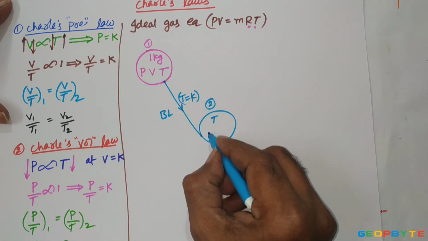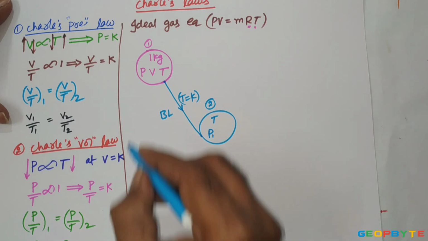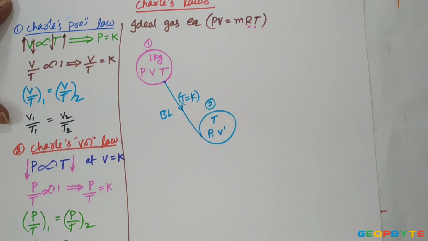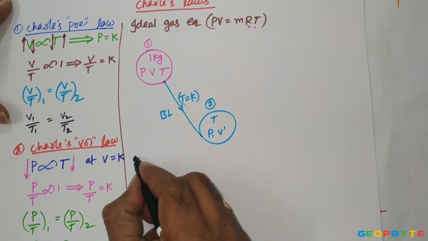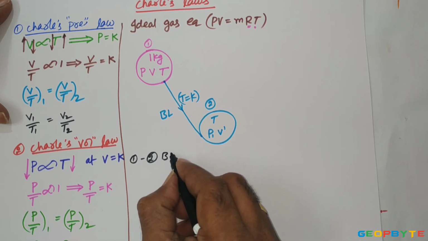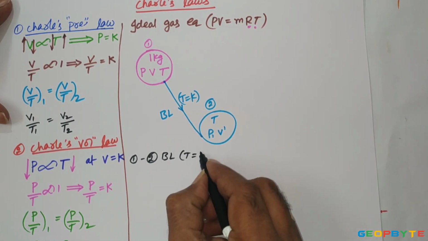Let pressure change from P to P1, and volume from V to V dash, for easy identification. For this 1 to 2 process, we connected Boyle's law where the temperature is maintained constant.